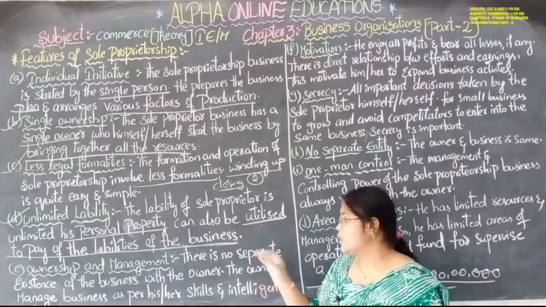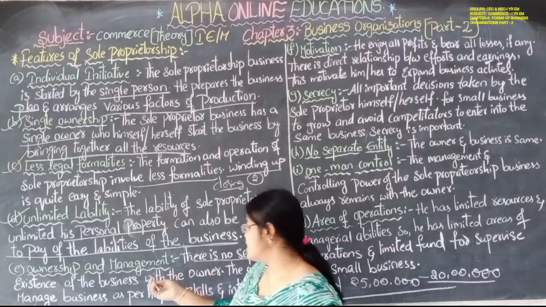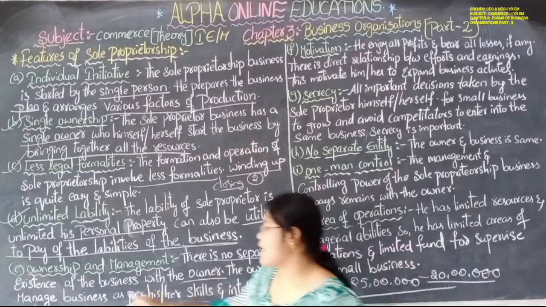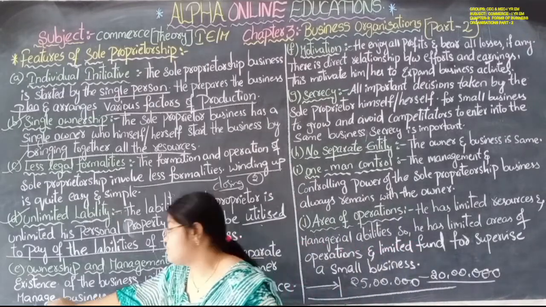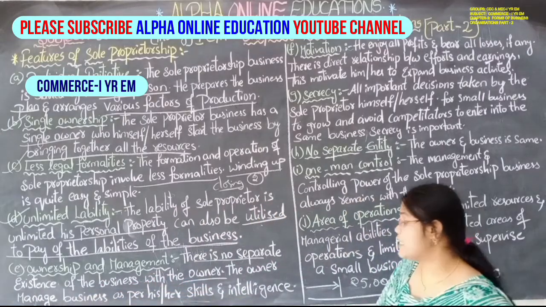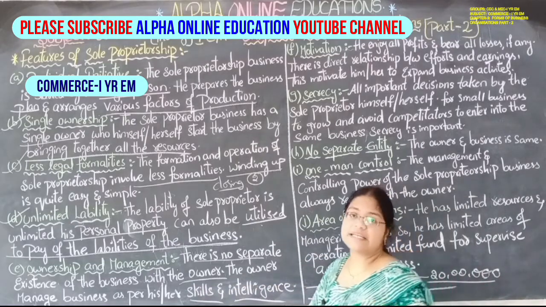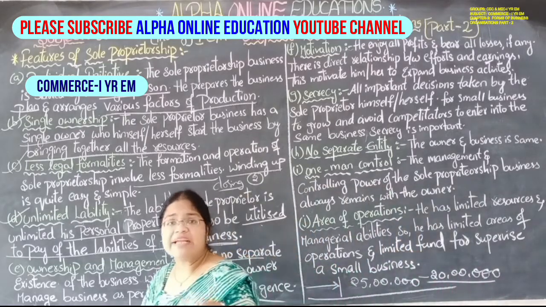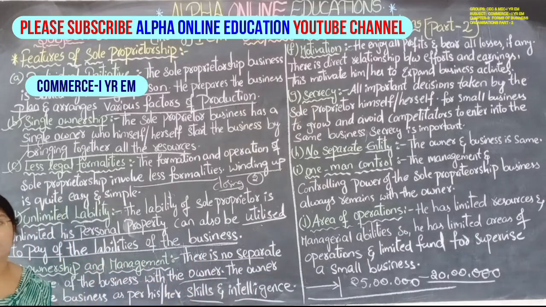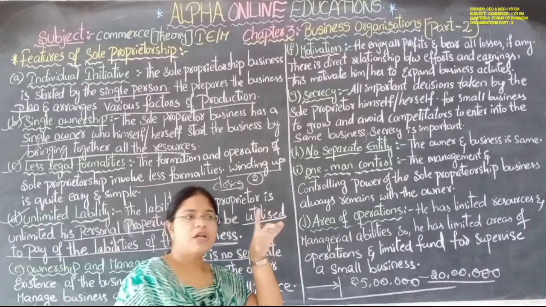But here there is no separate existence of the business from the owner and the management. The owner, and only the owner, manages the business. He manages the business as per his skills and intelligence. There is no need of any other kind of management. This is a one man show. There is only one man. He does everything.